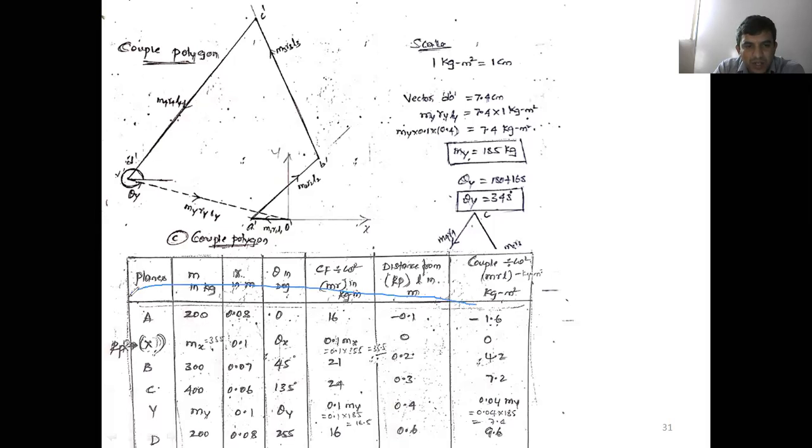see that first one is the mass A. What is the magnitude of couple here? Minus 1.6. Now 1:1 scale is ours. 1:1 means 1 kg meter square is equal to 1 centimeter, so 1.6 kg meter square is nothing but 1.6 centimeter. Negative sign is there. Be careful about the negative sign.